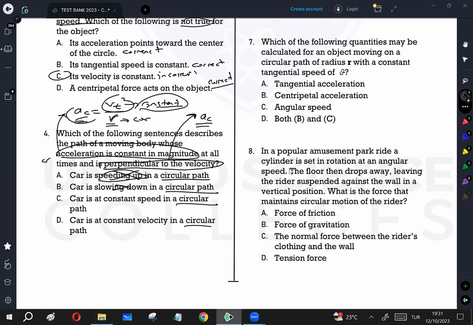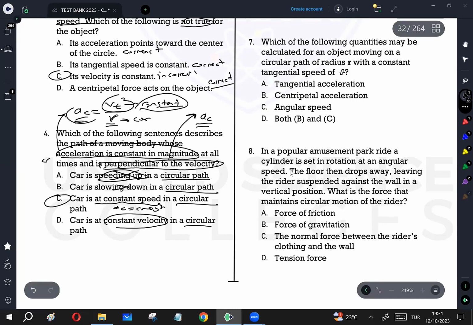The car is at constant speed in a circular path. This is the answer. If speed is constant, AC is also constant in magnitude, and moving in a circular path, C is going to be the correct answer. Constant velocity is impossible for a circular path, so C is the correct answer for this question.